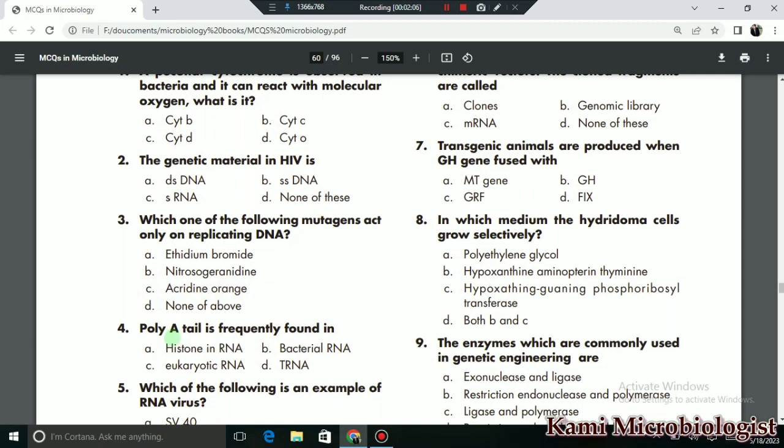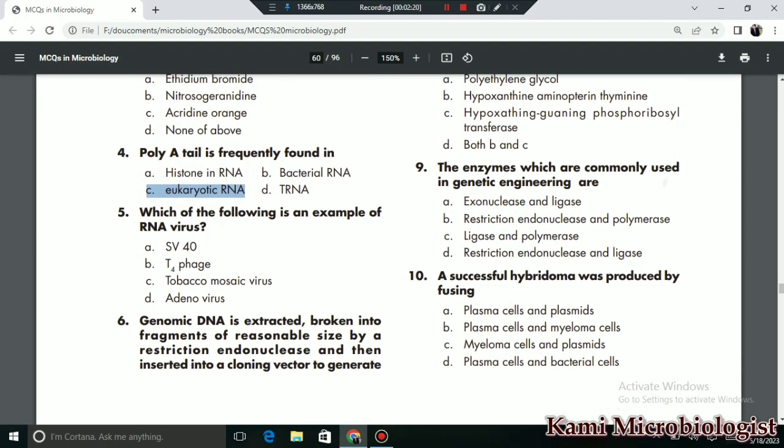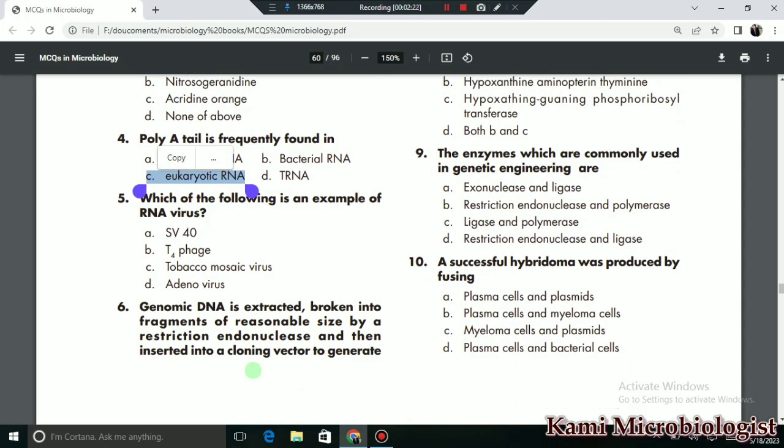Now we have MCQ number 4 that says that the poly A tail is frequently found in, so mostly it is found in eukaryotic RNA. So C is the correct option. MCQ number 5 says which of the following is an example of RNA virus. So we have tobacco virus. C is the correct option. Tobacco virus is an RNA virus.